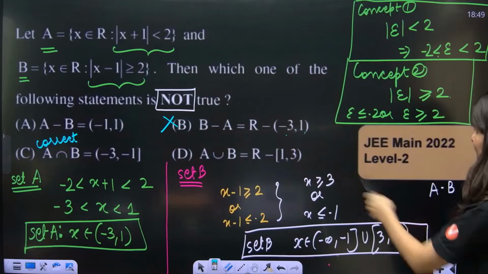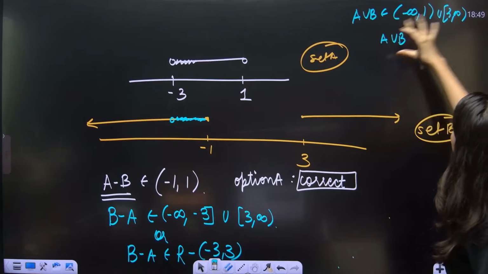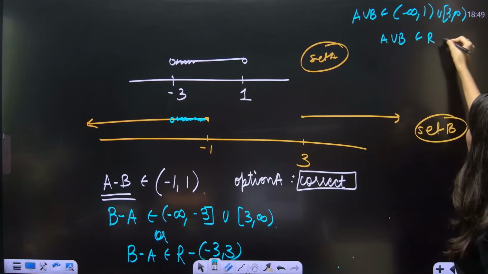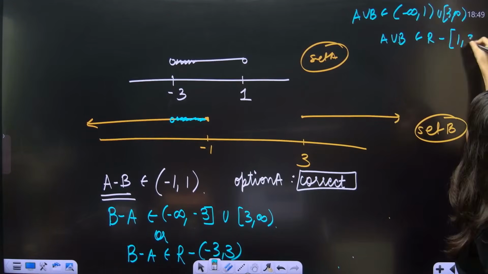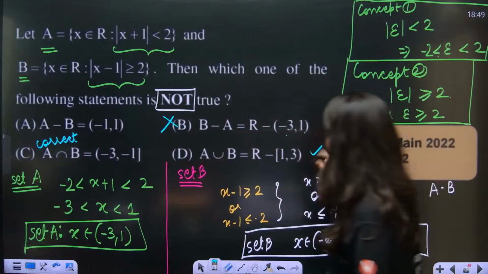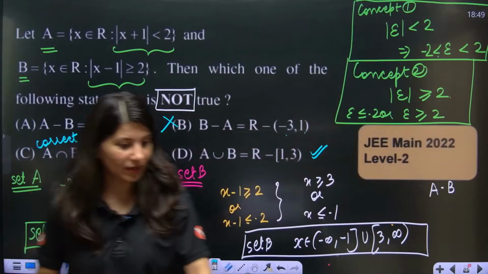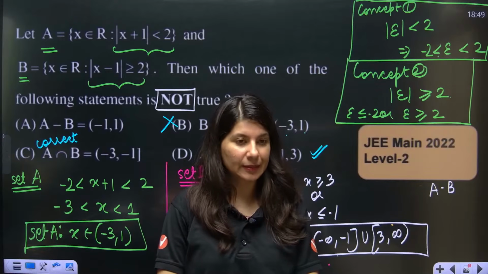But see, they are writing it in another way. So now A union B. Another way of writing is take all the values except between 1 and 3. Except between 1 and 3. 3 should be open. Can you see this is also correct? D option is also correct. D option is absolutely correct.